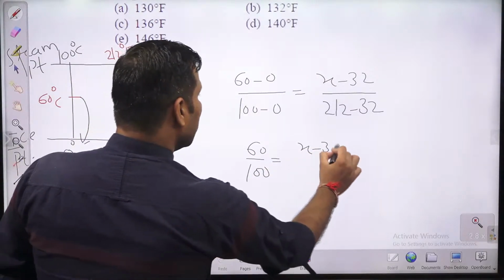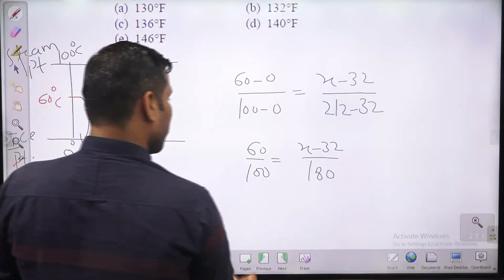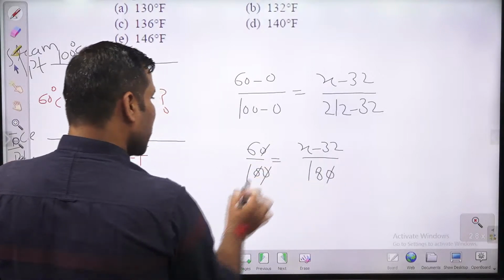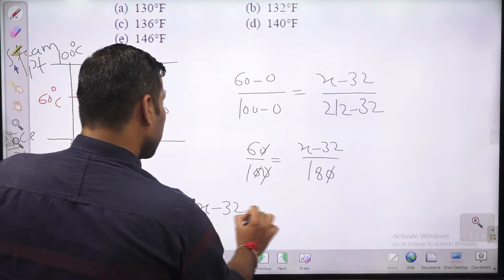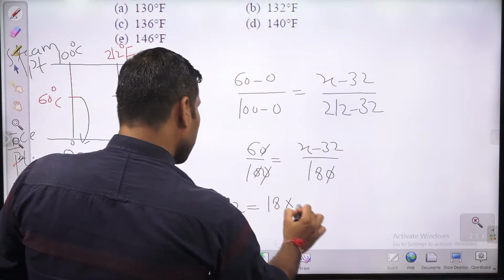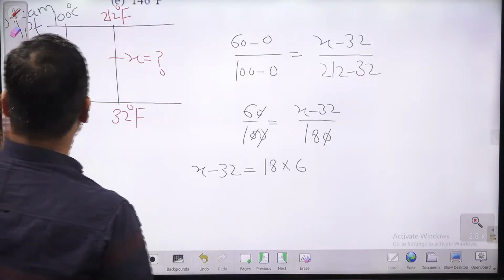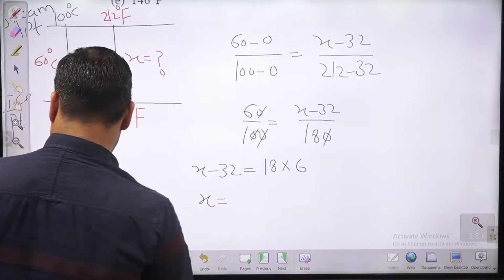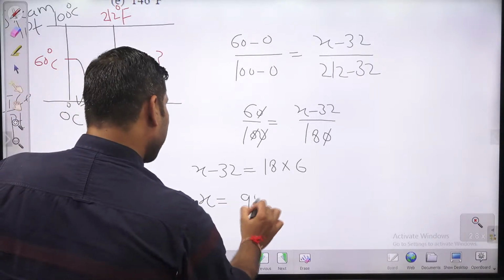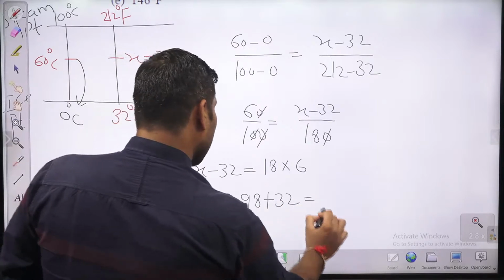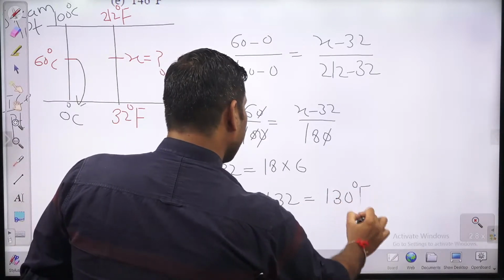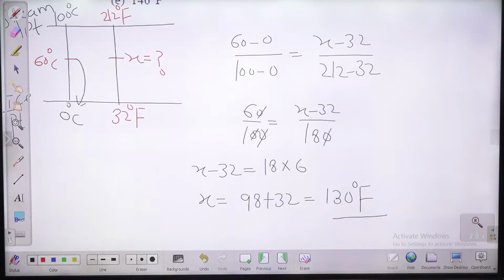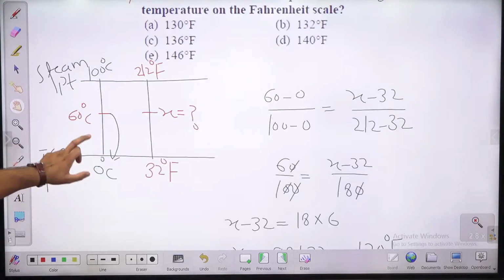x minus 32 divided by 180, ये कट जाएगा, this will cancel out. So x minus 32, that is equal to 18 into 60. So x equal to 98 plus 32. So this is what, 130 degree Fahrenheit. 130 degree Fahrenheit, guys. So 60 degree Celsius is equivalent to 130 degree Fahrenheit.